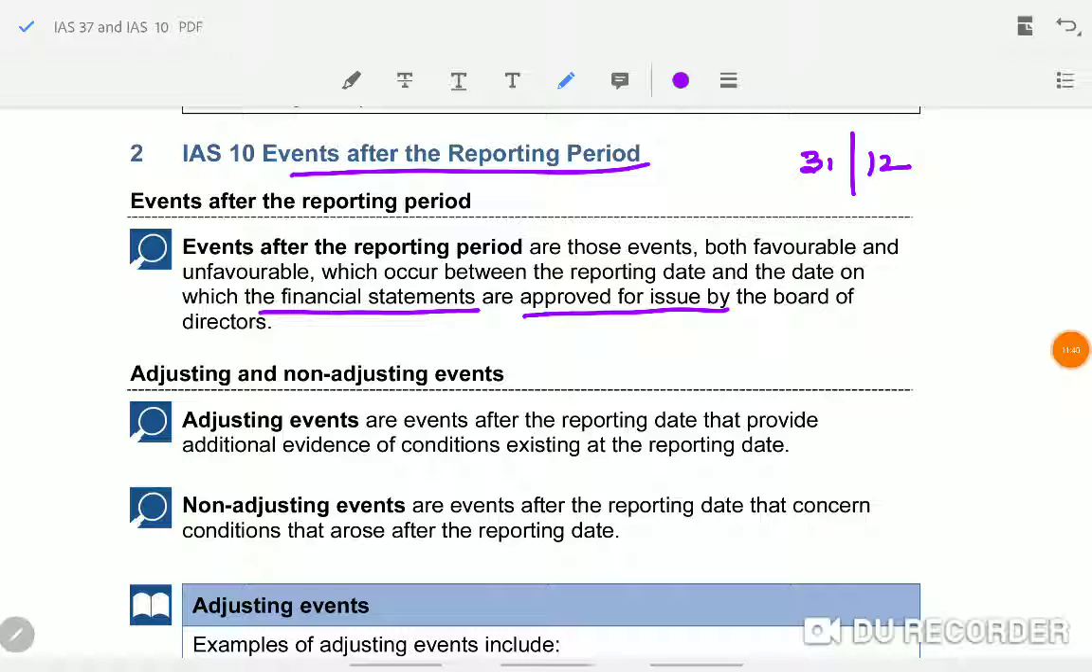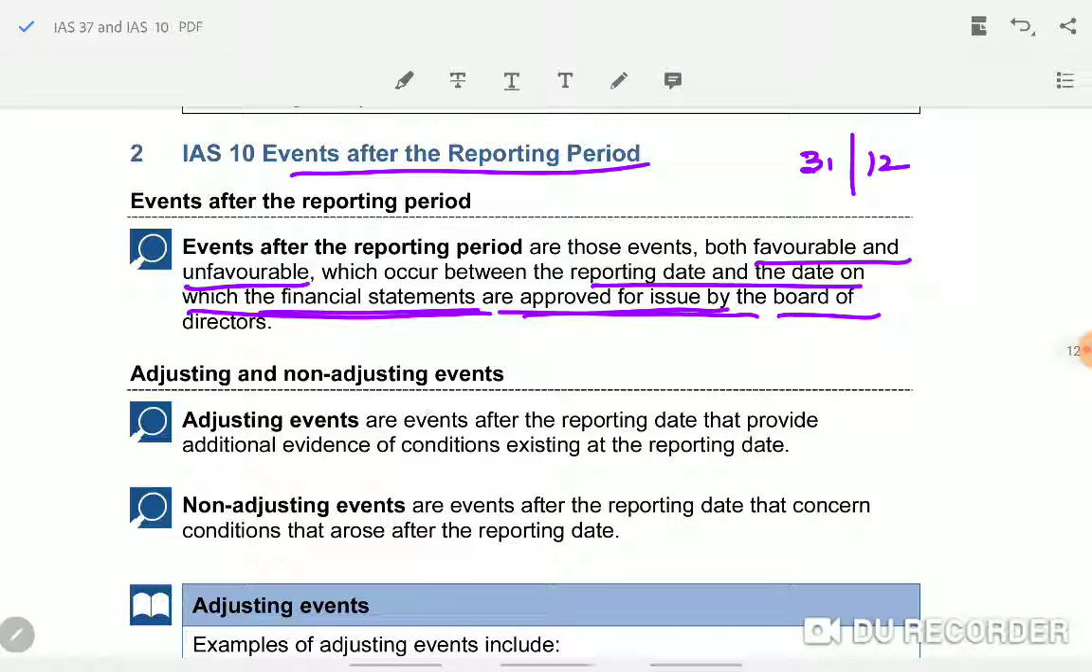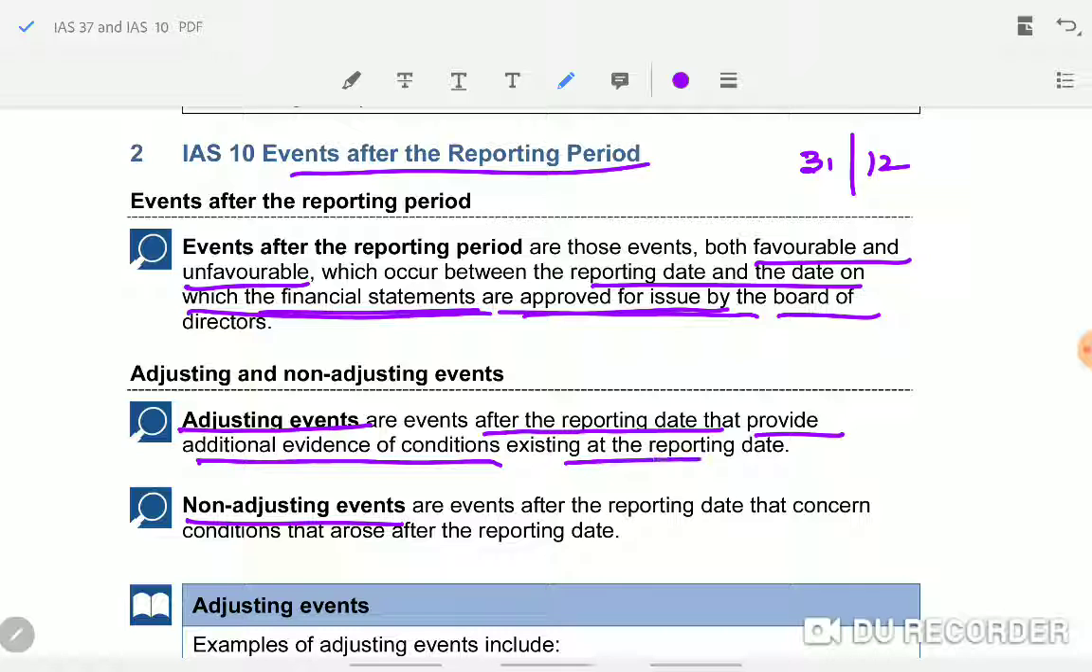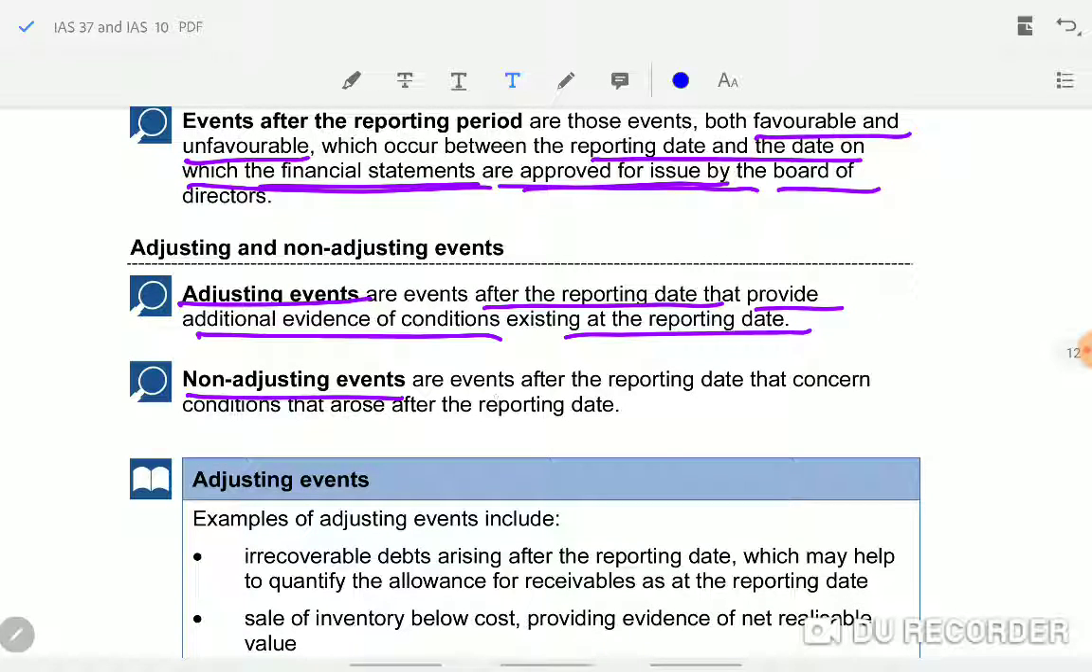Events after the reporting date are those events, favorable and unfavorable, between the reporting date and the date on which the financial statements are approved for issue by the board of directors. These events are called adjusting events and non-adjusting events. Adjusting events are events after the reporting date that provide additional evidence of conditions existing at the reporting date. Non-adjusting events are events after the reporting date that concern conditions that arose after the reporting date.